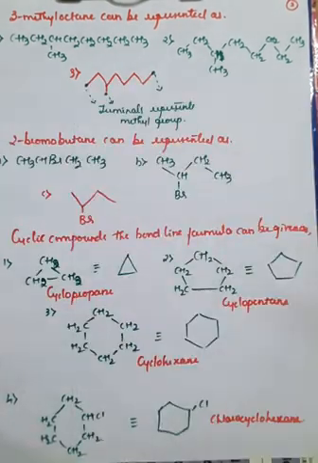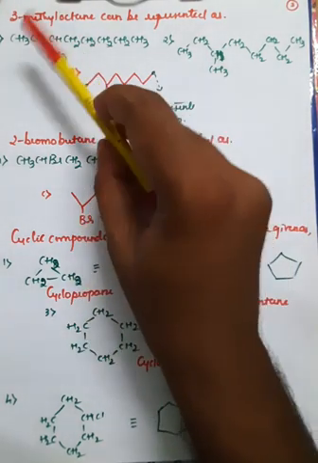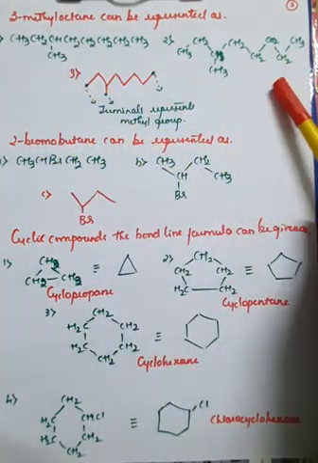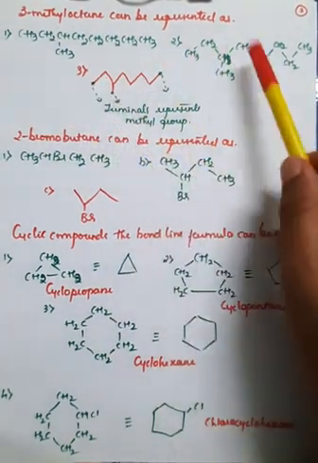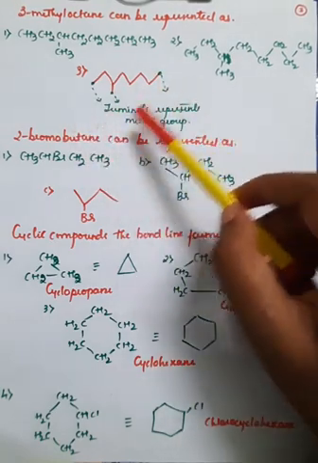In the same way, I have written some examples here. If you observe, in this case, if you take the example of 3-methyl octane, as I have already said, you can write it in these 3 different forms. And here the terminal represents the methyl group.